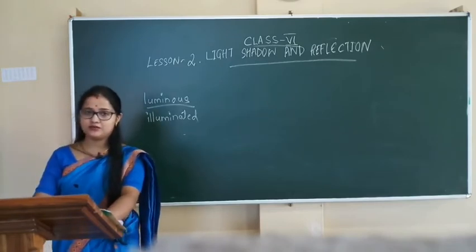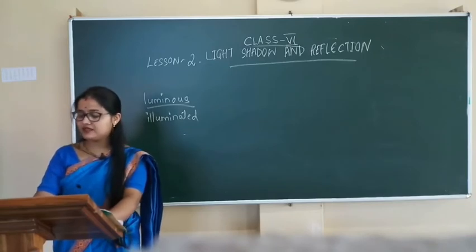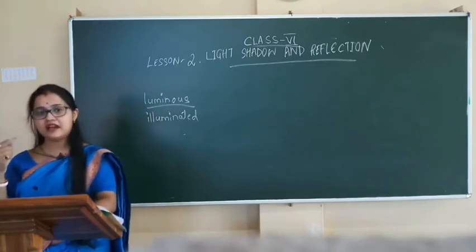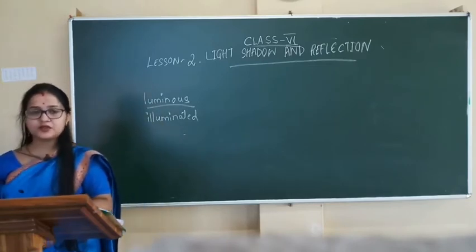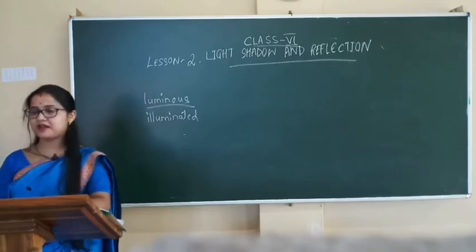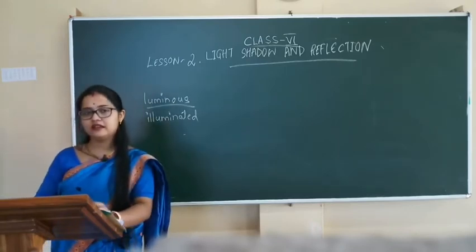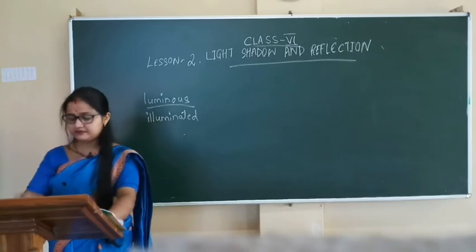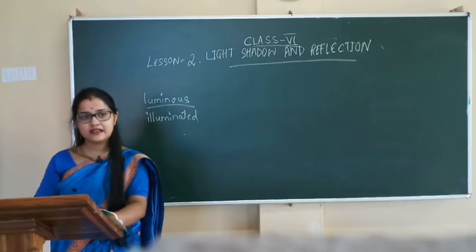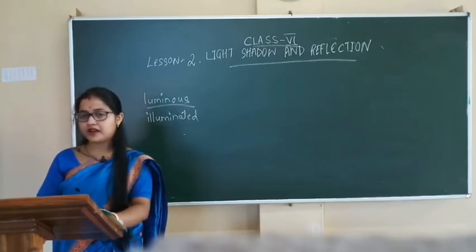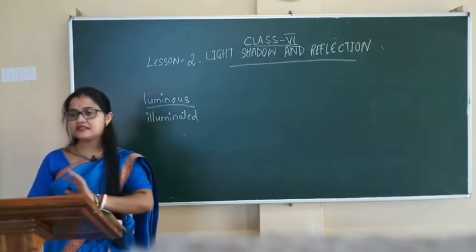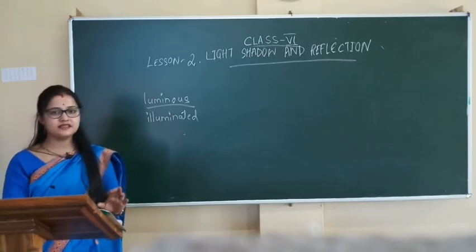Now illuminated objects. Illuminated objects are capable of reflecting light to our eyes. It does not produce light. An illuminated object does not produce light. It appears bright because light falls on the surface. The earth is illuminated by the light from the sun. The illuminated part has day, and the part of the earth that does not receive any kind of sunlight is night.